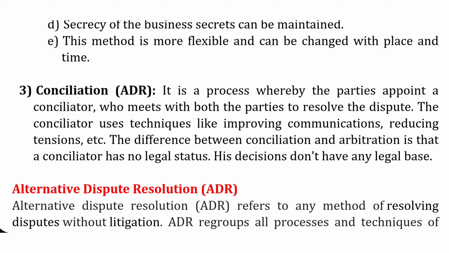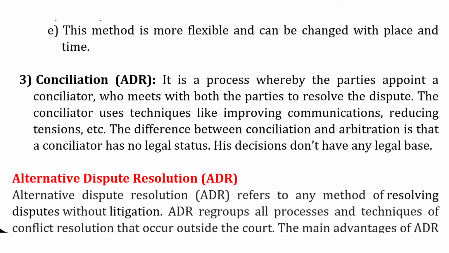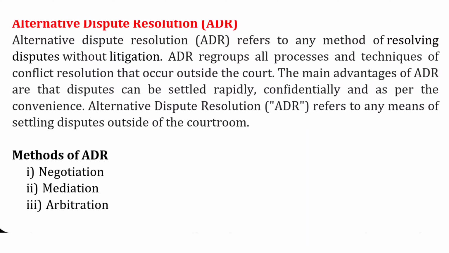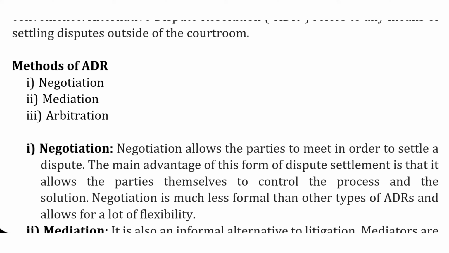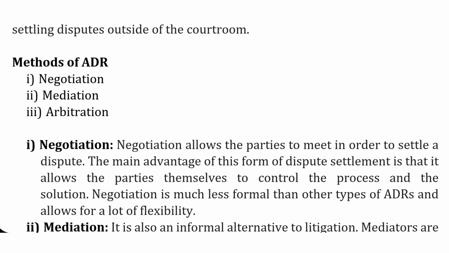In conciliation, or in other words, it is also known as ADR, that is alternative dispute resolution. Now it is a process whereby the parties appoint a conciliator who meets both the parties to resolve the disputes outside the court. Okay, so there are no legal proceedings here, only one third party is appointed and he tries to settle the disputes. So I have written one short note on this, like in ADR, how the dispute is settled. It may be by negotiation, it may be by mediation, or it may be by arbitration.